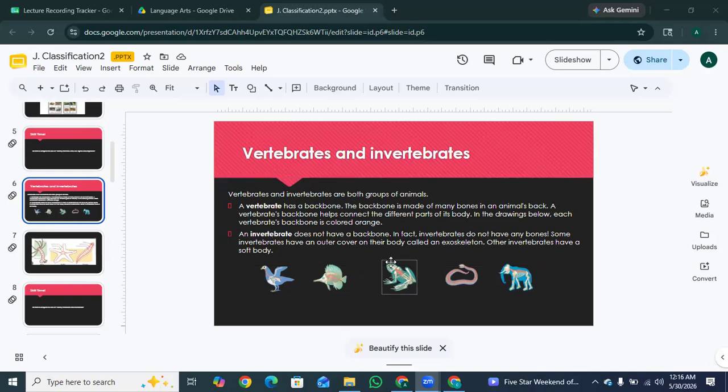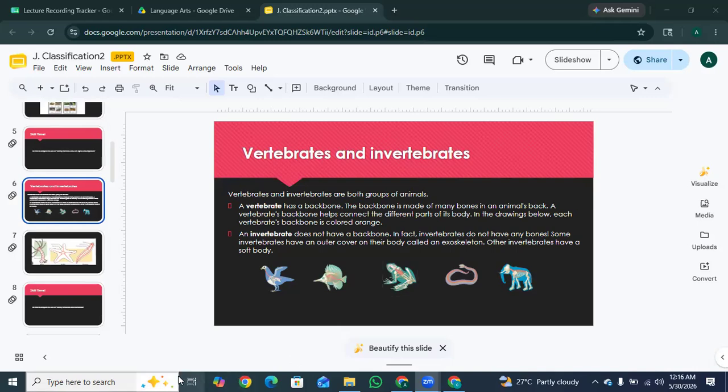So basically, vertebrates are the animals that have a backbone running down their back. The backbone is made of many small bones connected together. It acts like a strong internal tower that holds the animal's body parts together and helps them stand or move. For example, birds, fish, frogs, snakes, etc. are examples of vertebrates.